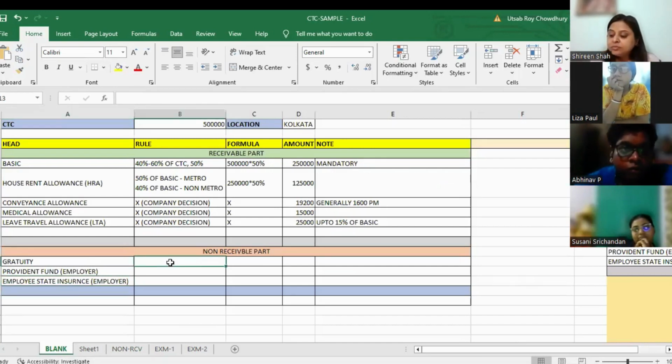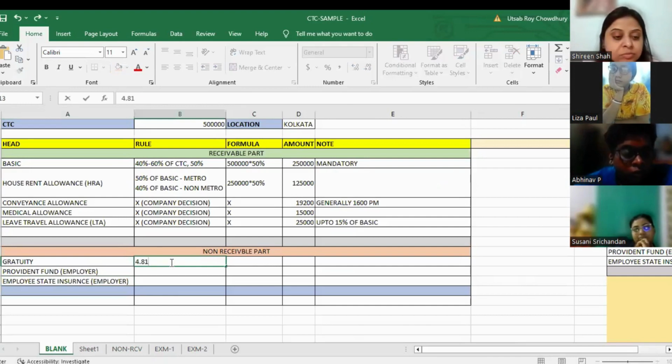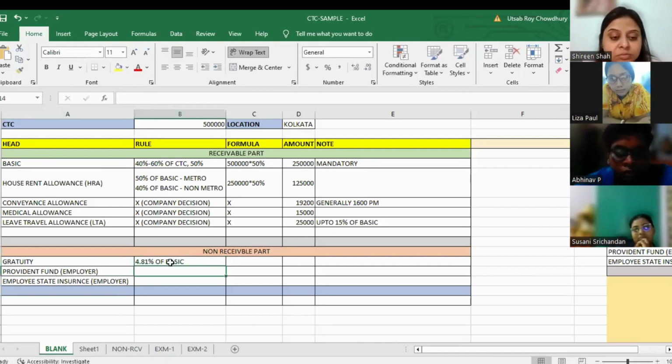So whenever you are talking about gratuity, which is having the formula of 4.81% of basic. So the gratuity का formula क्या होगा? 4.81% of basic. So in this particular case, what will be the formula? Someone can tell me?